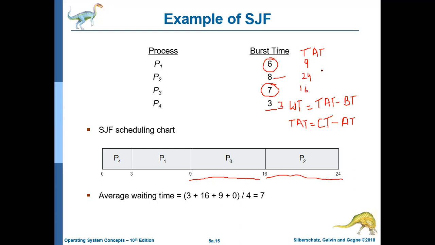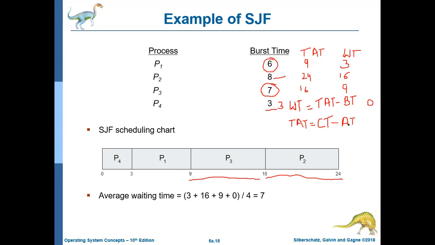Now the waiting time: turnaround time minus the burst time written here. 9 minus 6, that is 3. 24 minus 8, 16. 16 minus 7, 9. And 3 minus 3, that is 0. These are the waiting times for the individual processes.